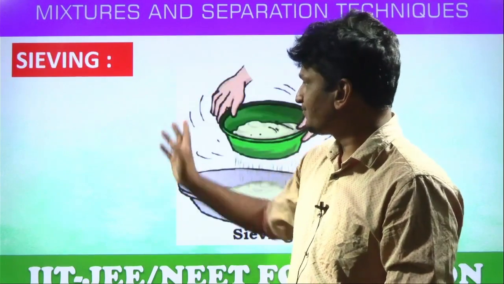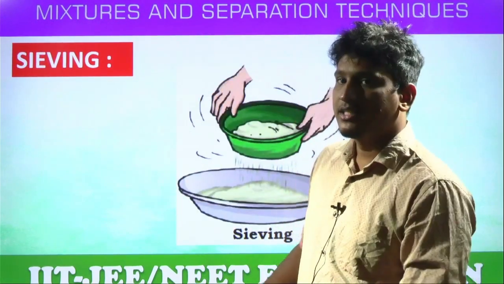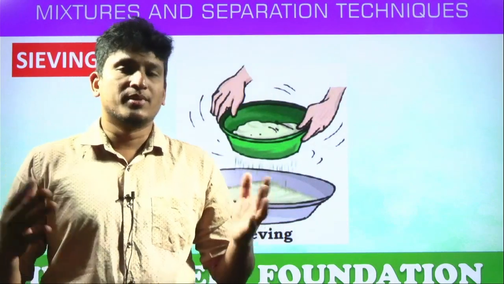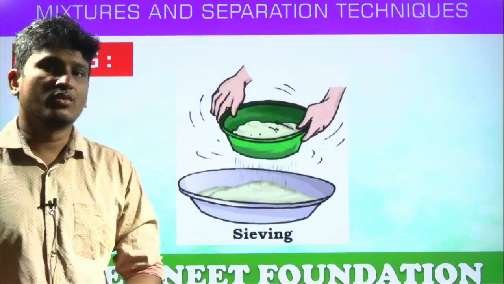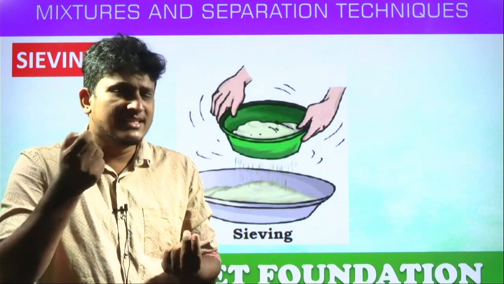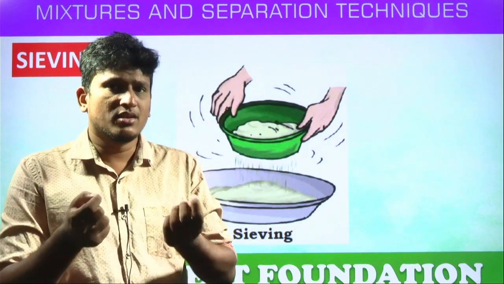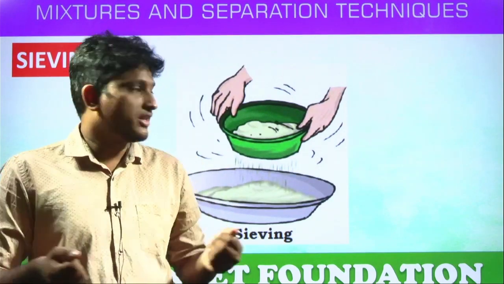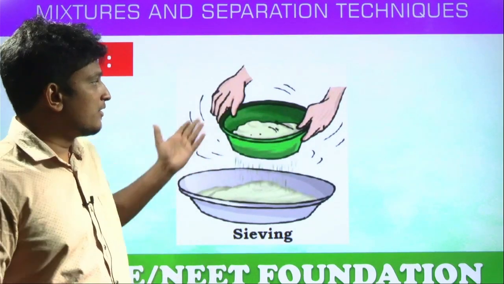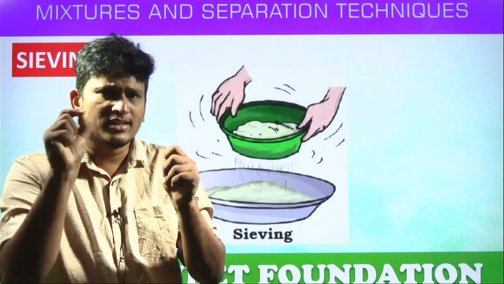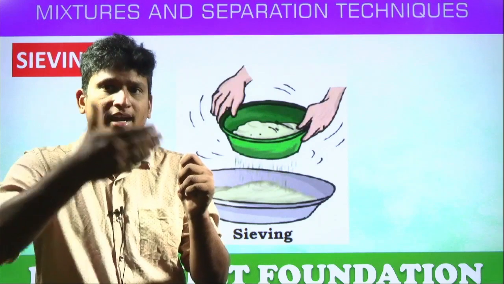So next, the sieving process. In all our homes we use this technique, all our mothers used to do this. Yes or no? Mostly flour contains some unwanted insects and dirt particles. When we purchase flour from the shop, our mothers use a vessel kind of thing which contains one porous material. Yes or no? It contains small holes, like a mesh kind of arrangement.